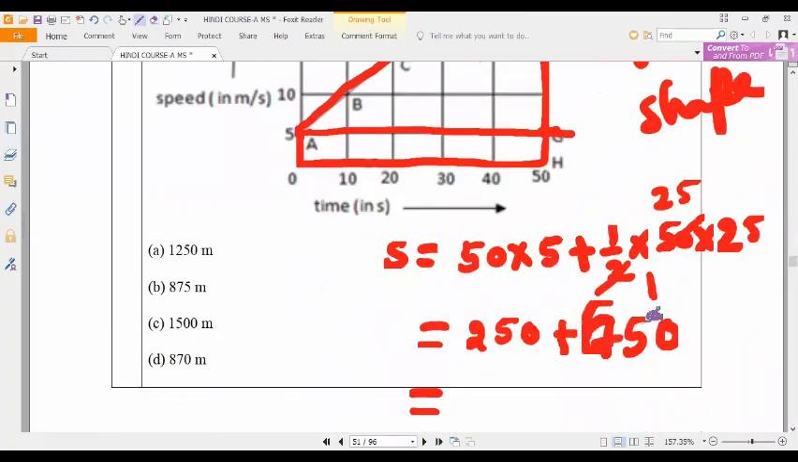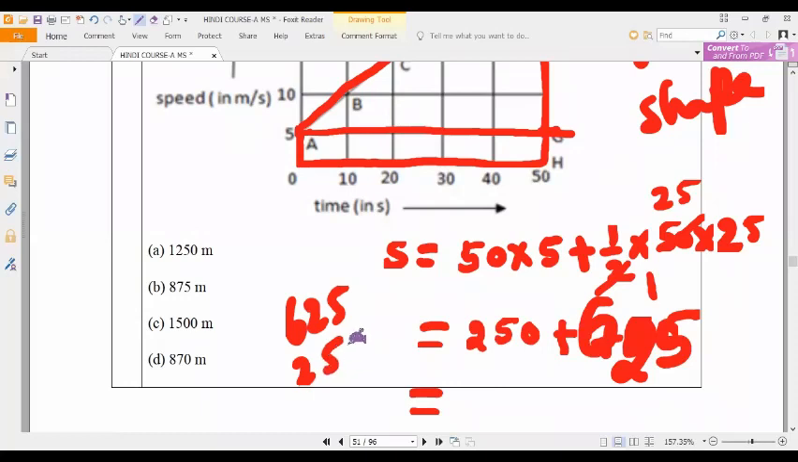So 625 plus 250, how much? Which is equal to 875. So B is the correct answer. Correct? 625 plus 250, which equals 875, is the correct answer. Next, you can check it.